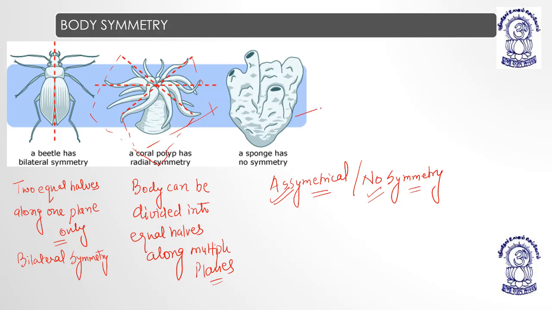Like for example, sponges. I am not considering the exceptions. Majorly all the sponges belong to the category of asymmetry. They don't have any symmetry.